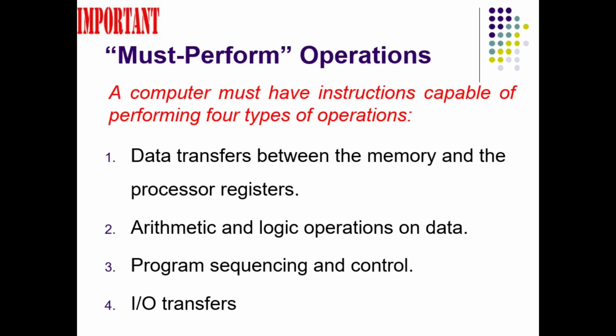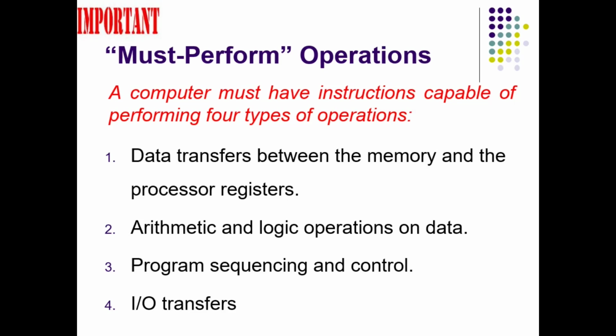Third category of instructions listed here is program sequencing and control instructions. Like in higher level language we call it for loop, while loop or if else, like branching. Similarly, every processor must have branching instructions. It's called sequence and control operations. And the last one is IO transfer.